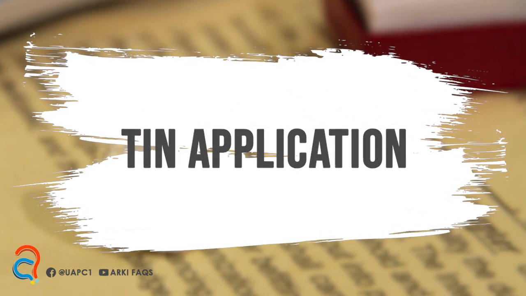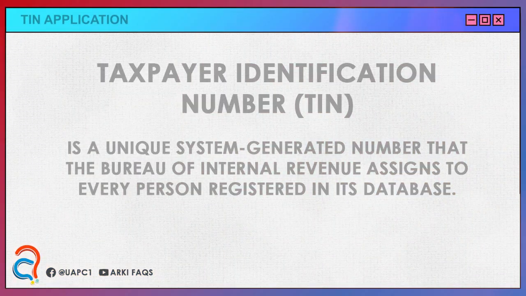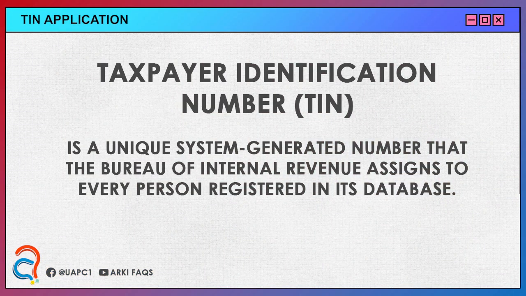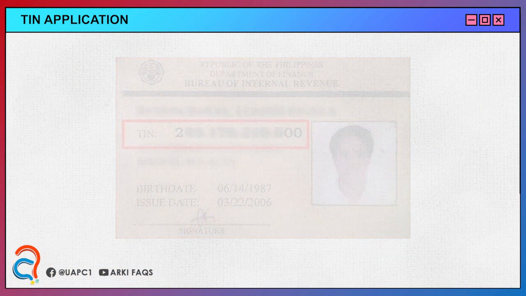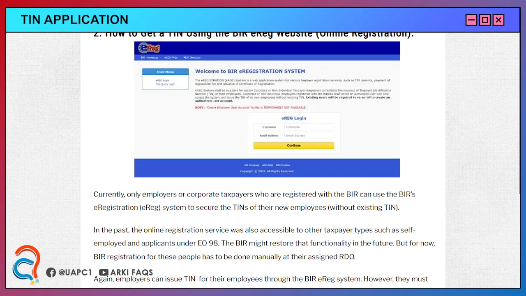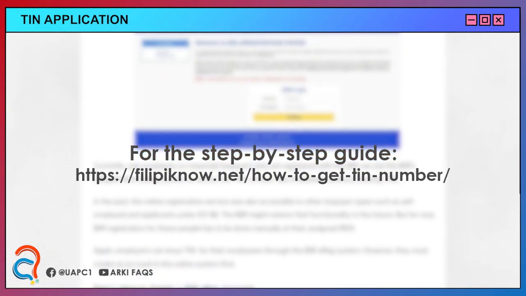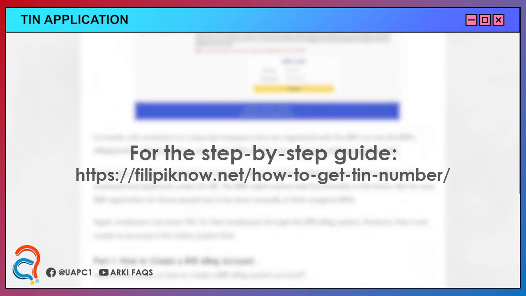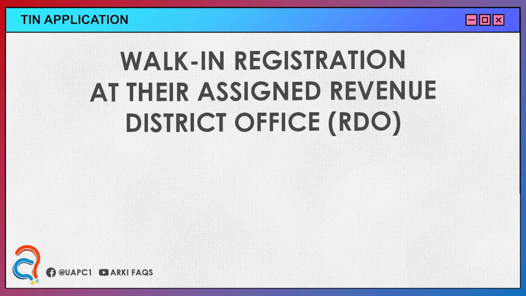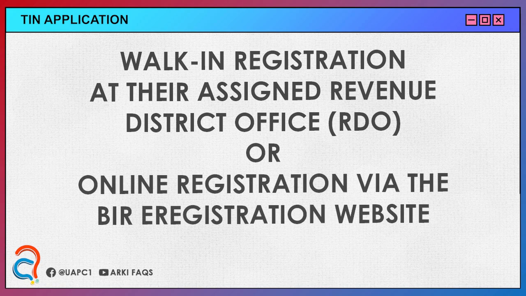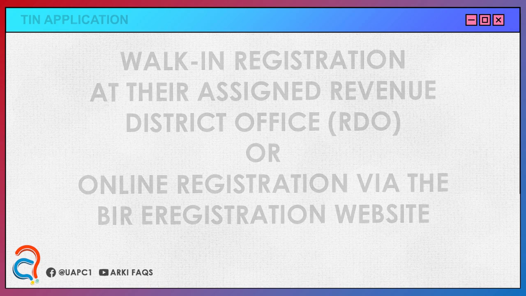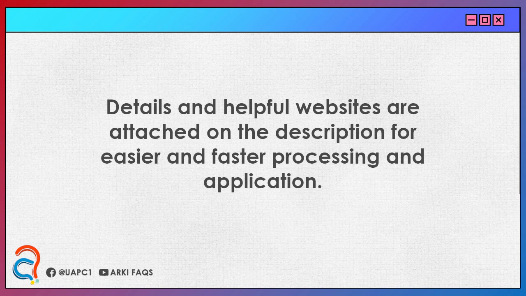Lastly, you'll need your taxpayer identification number. A taxpayer identification number is a unique system-generated number that the Bureau of Internal Revenue assigns to every person registered in its database. This means you're supposed to have only one TAN in your lifetime. The step-by-step guide on securing your TAN can be found on this website. Make sure to be present and on time on your scheduled appointments. Taxpayers can secure a TAN either through walk-in registration at their assigned revenue district office or online registration via the BIR e-registration website. Details and helpful websites are attached on the description for easier and faster processing and application.